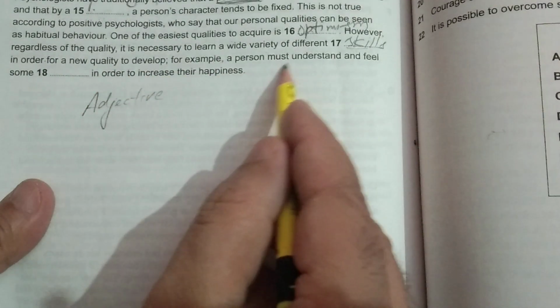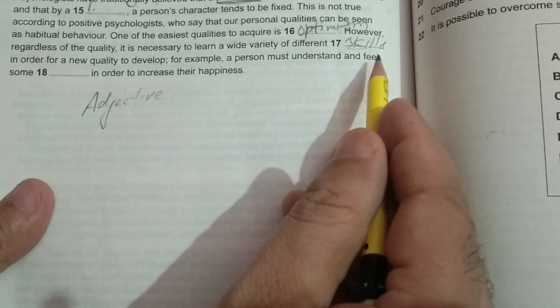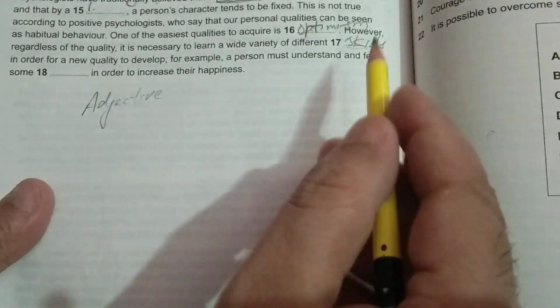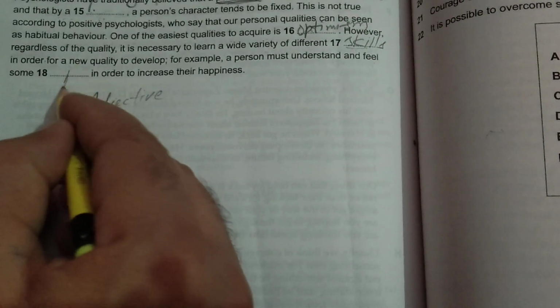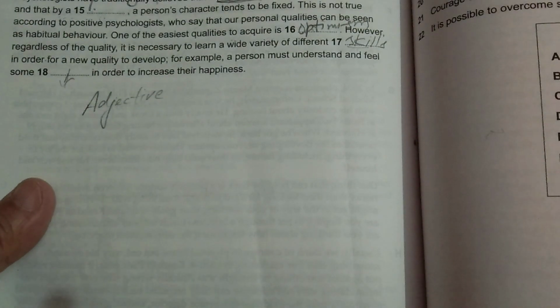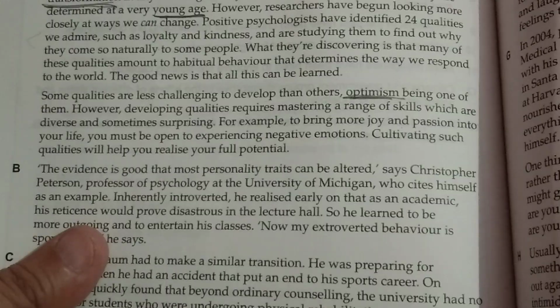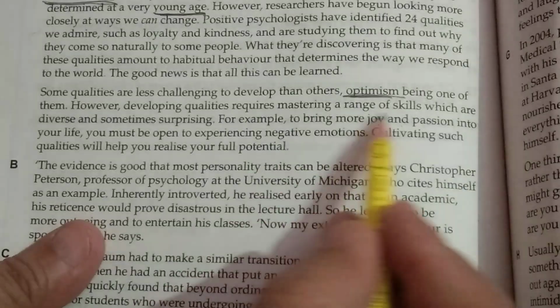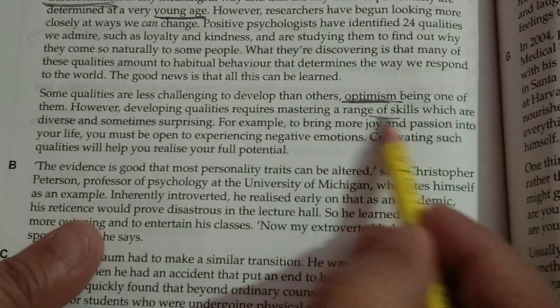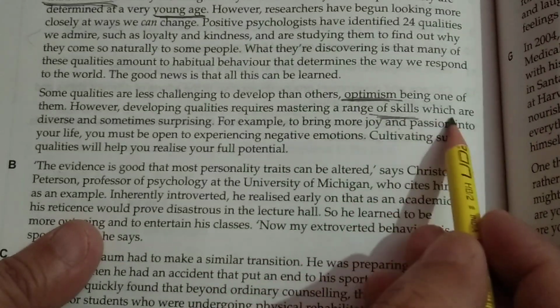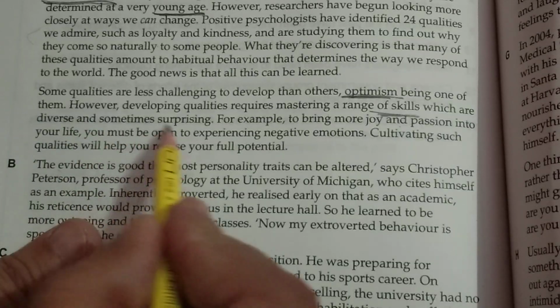In order for a new quality to develop, for example, a person must understand and feel. What person must understand and feel? What is that thing? So, that will be filled here. So, let us see. Now, check here. After range of skills, this is our answer of previous gap, which are diverse and sometimes surprising.